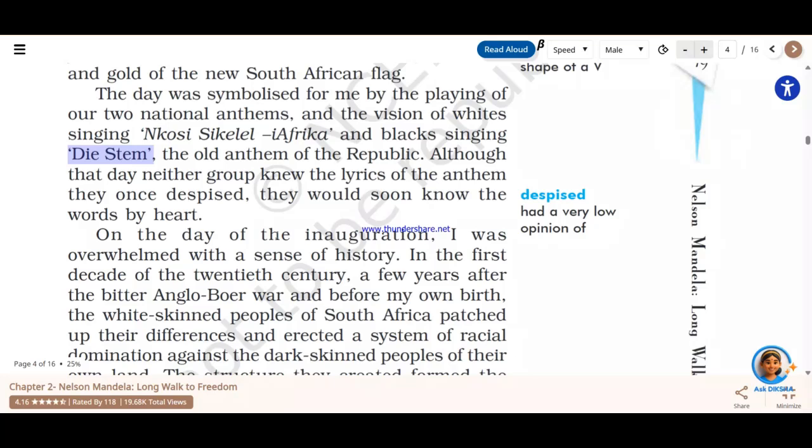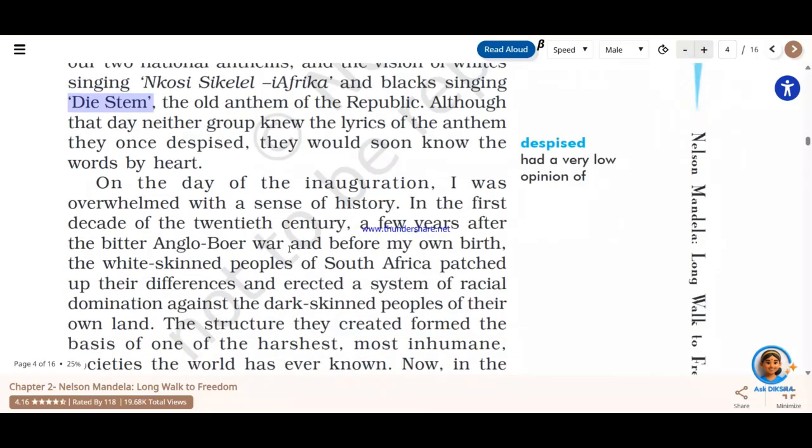Now, "On the day of inauguration, I was overwhelmed with the sense of history. In the first decade of the twentieth century, a few years after the bitter Anglo-Boer War," so there was some war. Just like how we have movements over here, the Khilafat movement and the Dandi March.